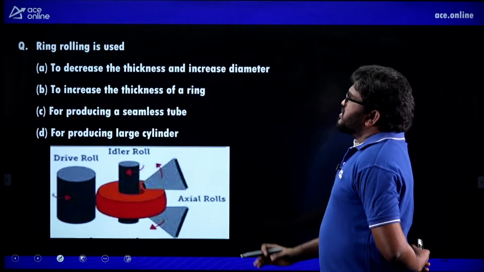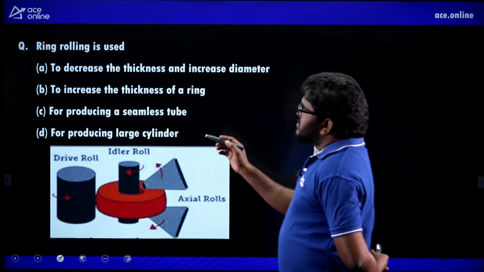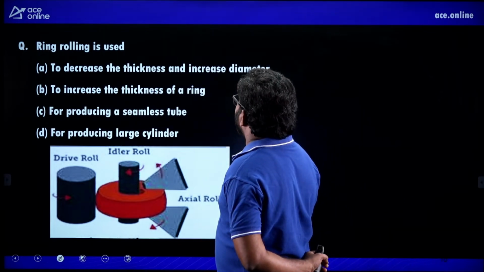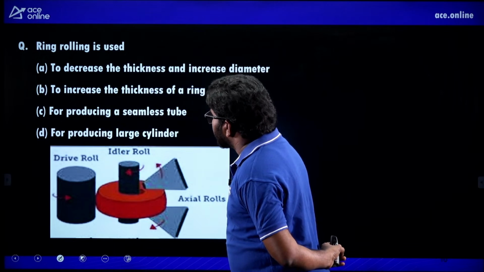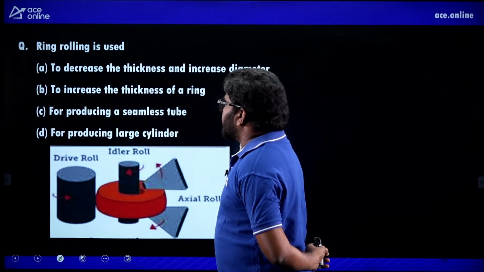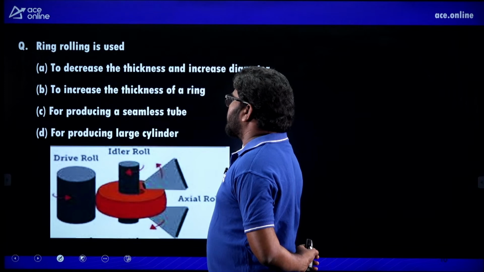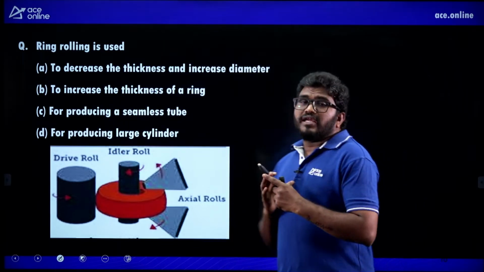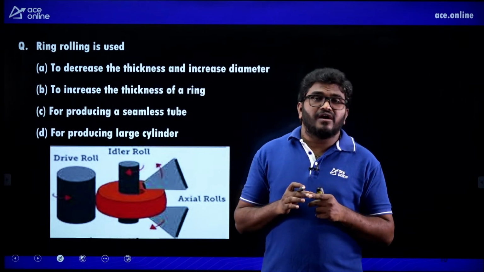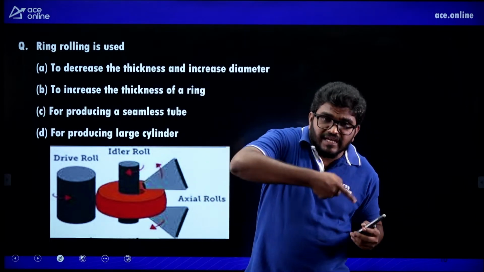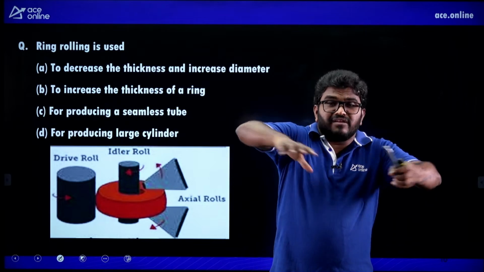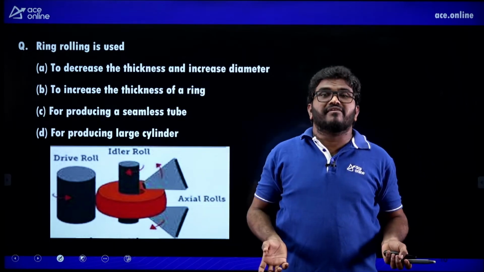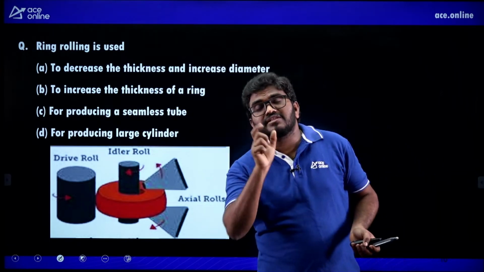Ring rolling is used. Options given: to decrease the thickness and increase the diameter, to increase the thickness of ring, for producing a seamless tube, for producing a large cylinder. Listen, ring rolling is an operation of increasing the diameter of a ring and reducing the thickness of the ring.